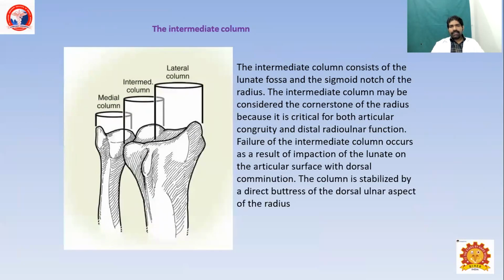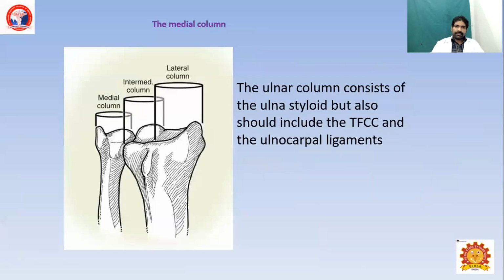The intermediate column consists of the lunate fossa and the sigmoid notch of the radius. It may be considered the cornerstone of the radius because it is critical in both articular congruity and distal radioulnar function. Failure of the intermediate column occurs as the result of impaction of the lunate on the articular surface with dorsal comminution. The column is stabilized by a direct buttress of the dorsal aspect of the radius. The ulnar column consists of the ulnar styloid, but should also include the TFCC and the ulnocarpal ligaments.